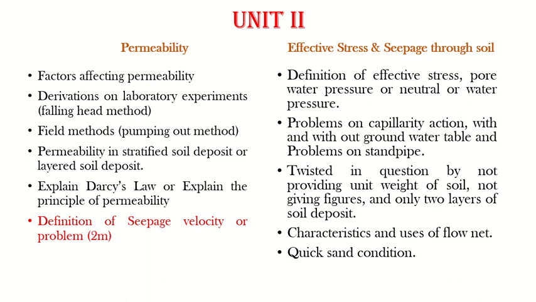One small thing you need to consider here is that a twisted question may be asked in this chapter, asking you to find the effective stress by giving you 1 layer of soil deposit or 2 layers of soil deposit. In those layers they may give you parameters like the e value, S value and G value, and he will not mention the unit weight of that particular soil layer.